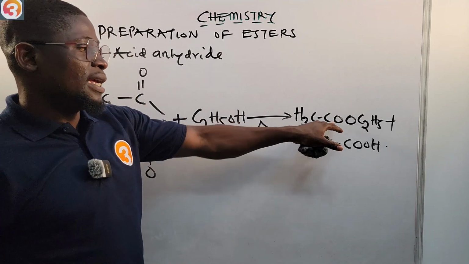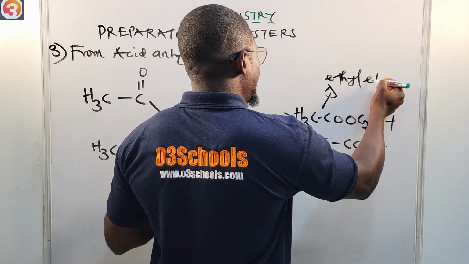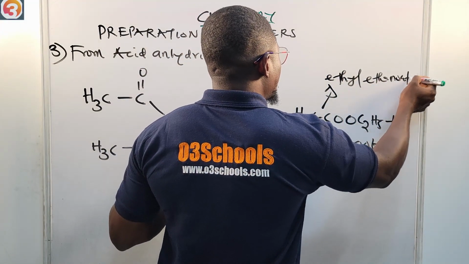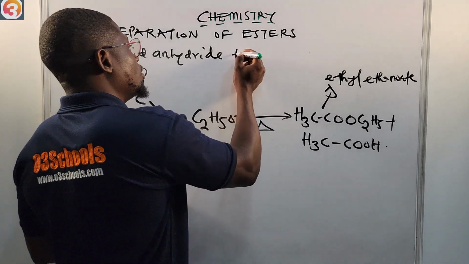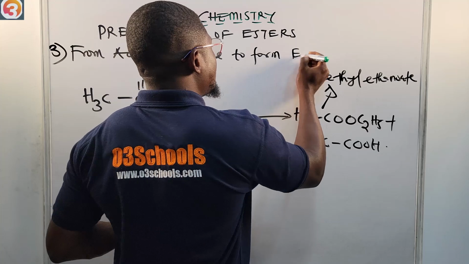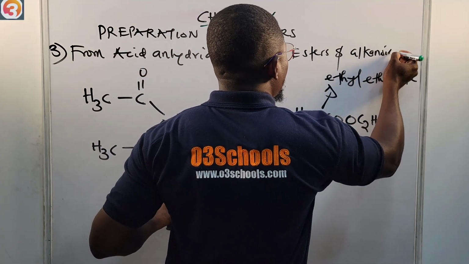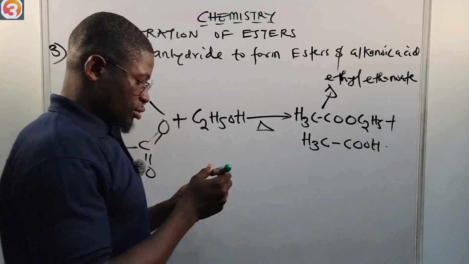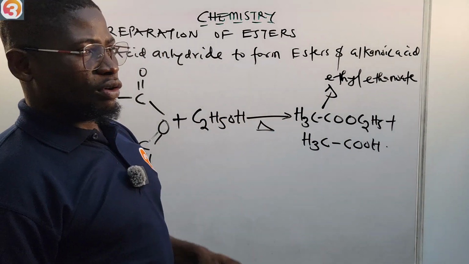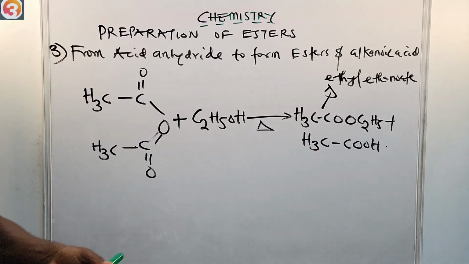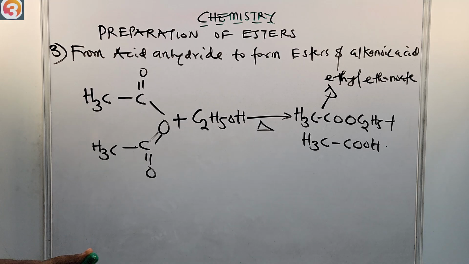The ester that is formed here, of course, is also ethyl ethanoate. So that means that if we are preparing esters from acid anhydride, we are going to form esters and alkanoic acid as product. So please take note of that. So this is our acid anhydride, this is our ethanol, and that's our ester, and that's our ethanoic acid, which is an alkanoic acid.